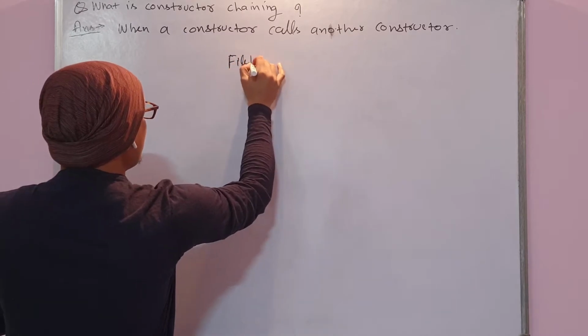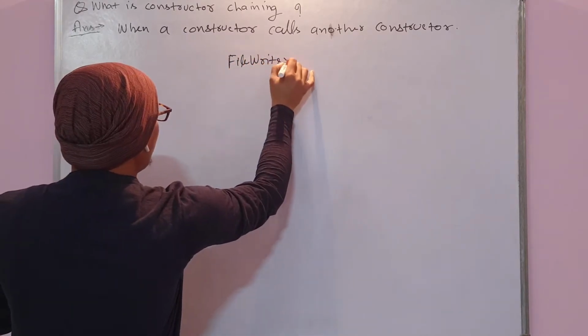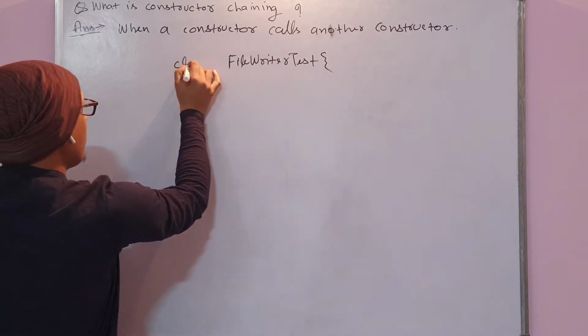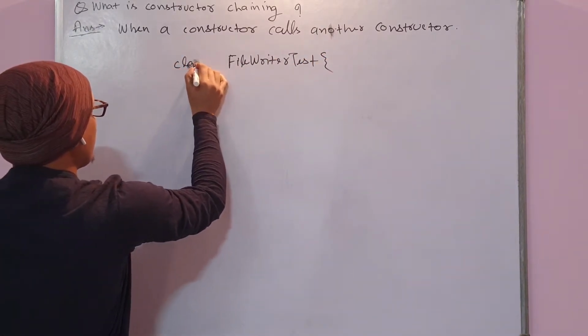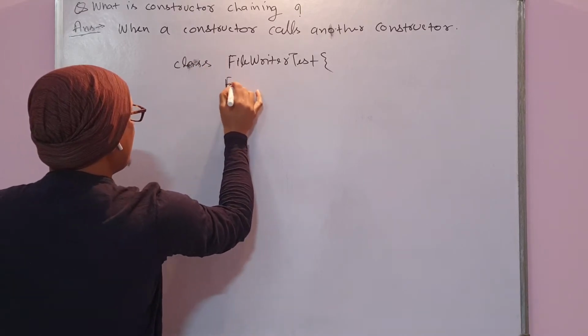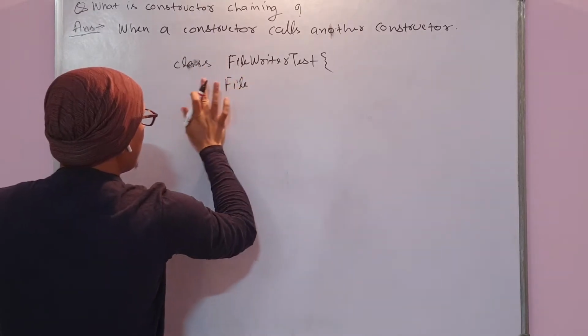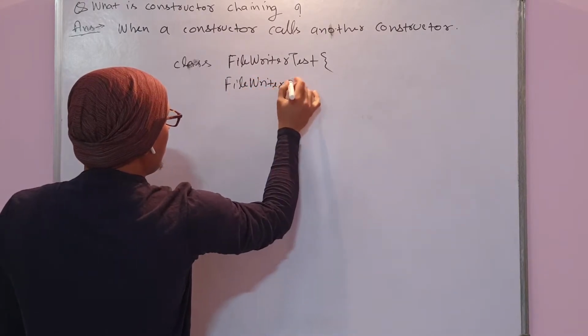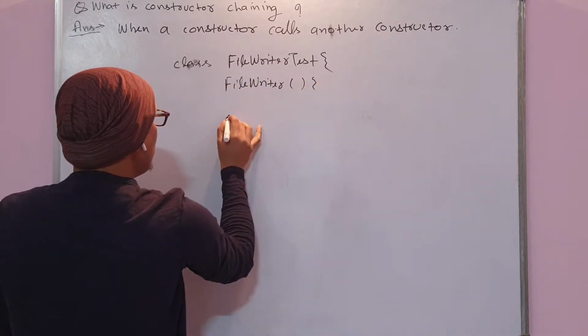Suppose there is some class called FileWriterTest. Okay, and there is a default constructor.